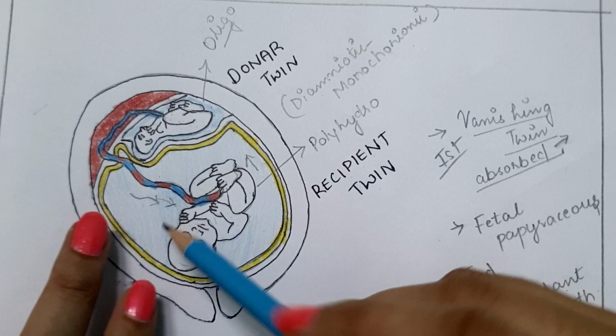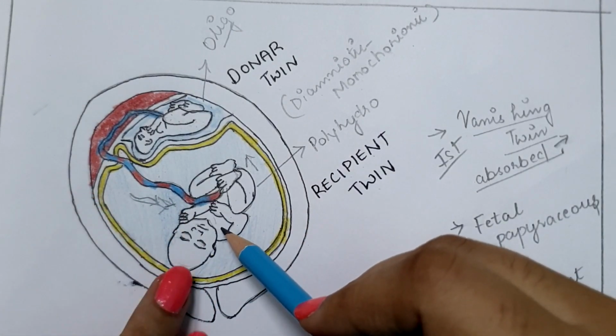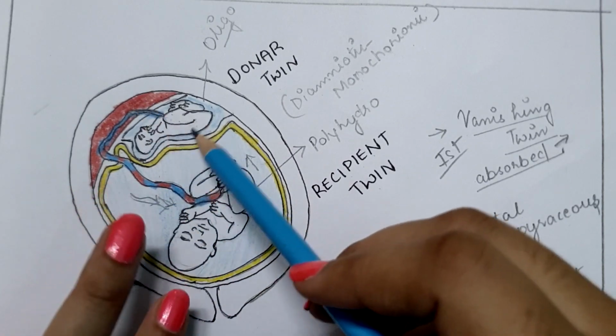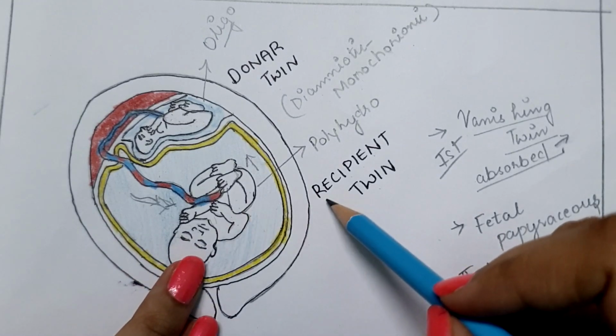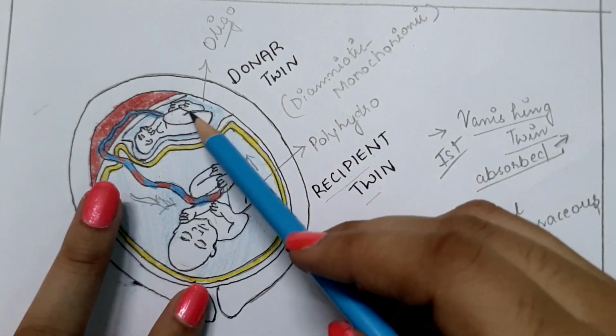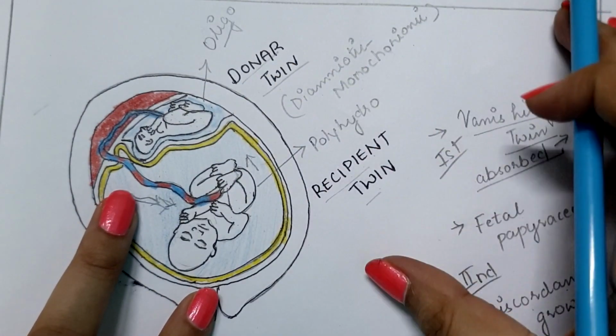For some reason, there is an increased blood supply to one fetus, while there is a lesser blood supply to the other fetus. The fetus having more blood supply is known as the recipient twin, and the fetus having less blood supply is known as the donor twin.